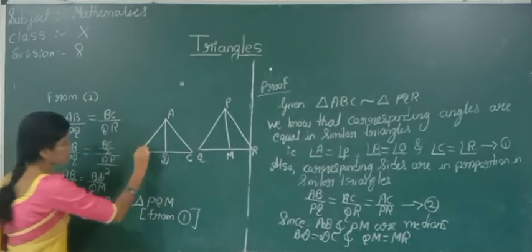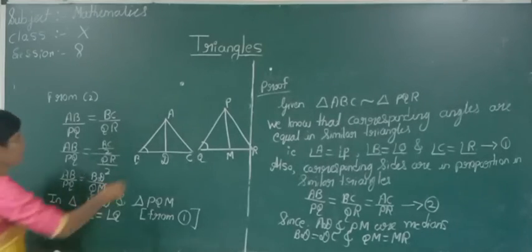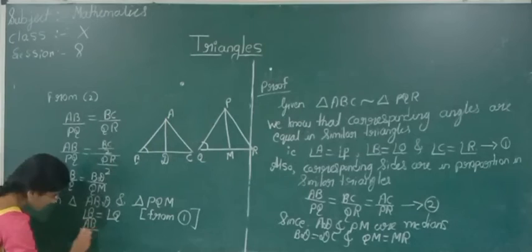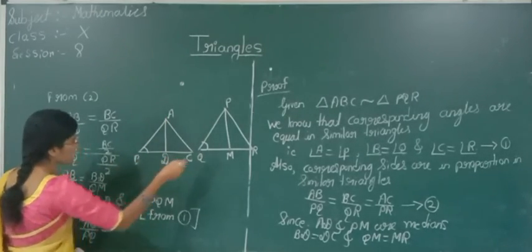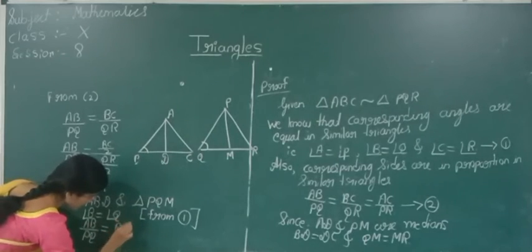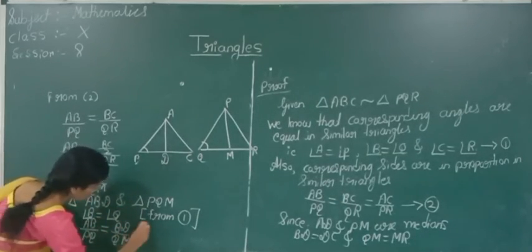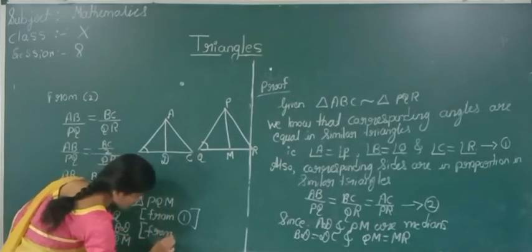Angle B is equal to angle Q. Again, AB by PQ is equal to BD by QM. From above, we have proved this, right?